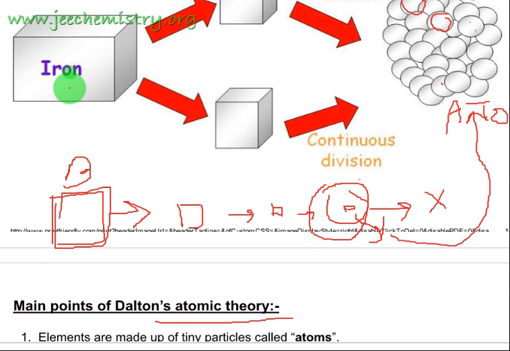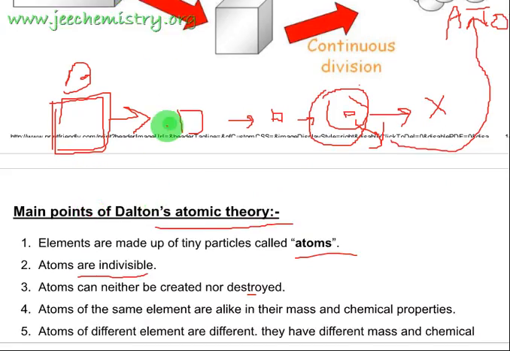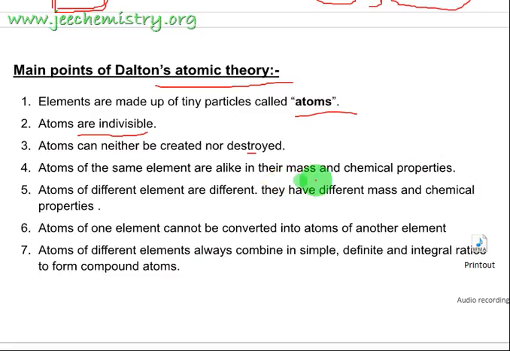Suppose this is one element and this is another element. The atoms of this element have a similar mass and chemical property, and the atoms of the other element have a different mass and chemical property. The same elements are alike in their mass and chemical properties, and different elements are different.